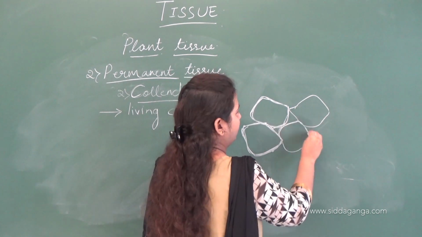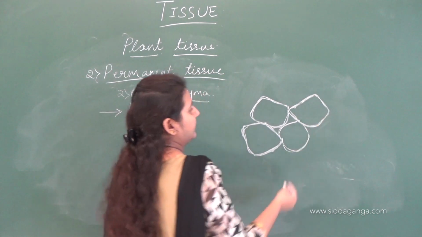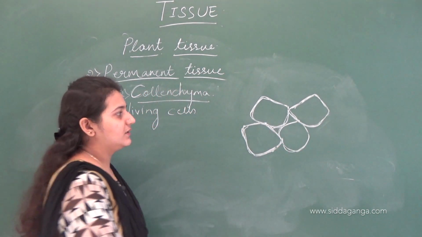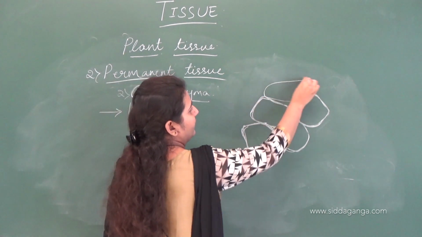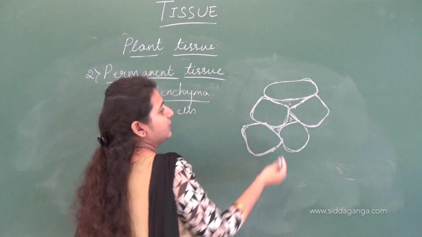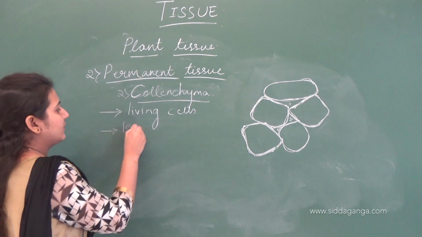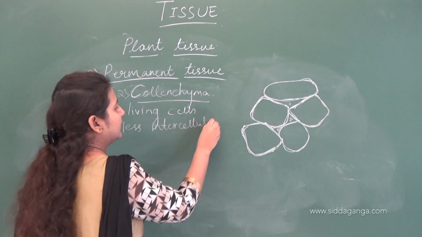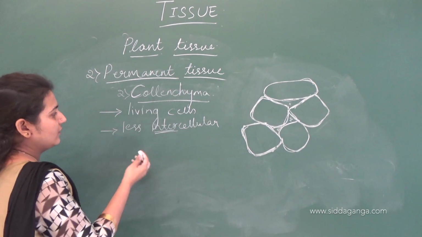Hence here the intercellular space is less compared to parenchyma cells. Only small spaces are left. Less intercellular spaces. Intra means within, intercellular means between the cells. Don't get confused.